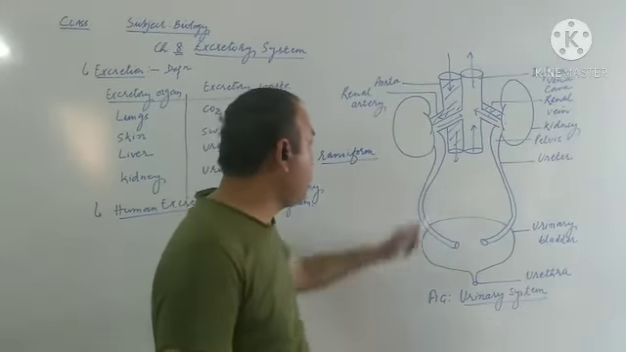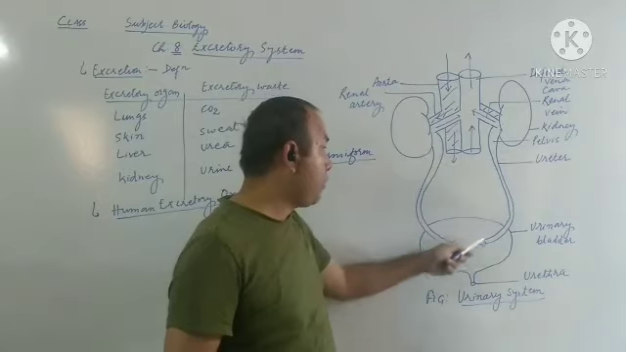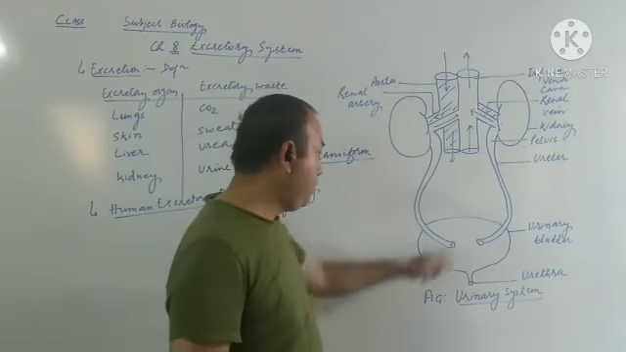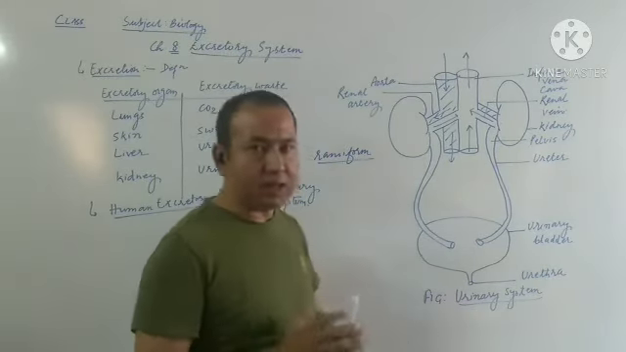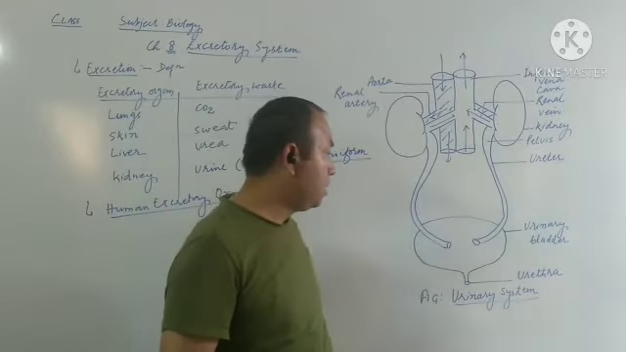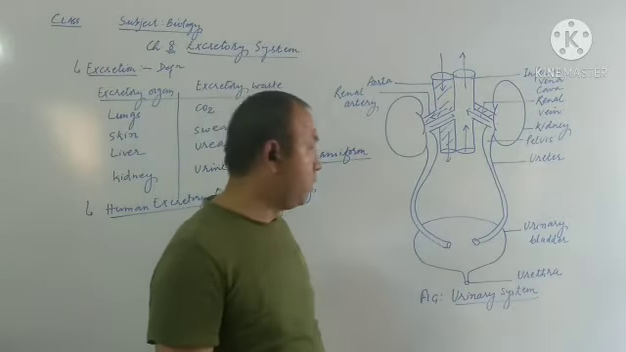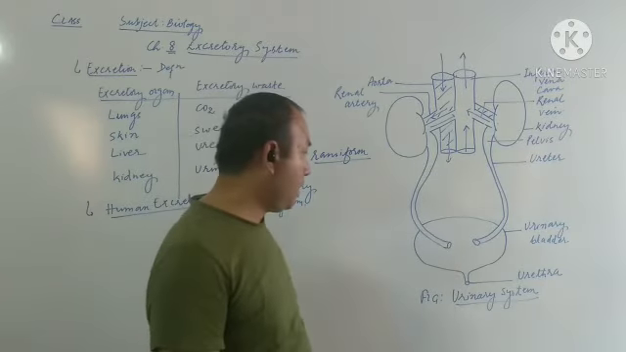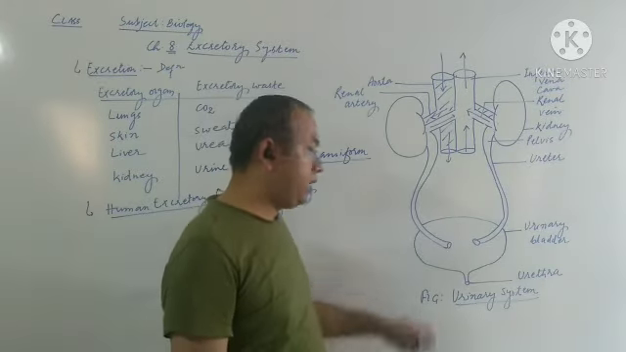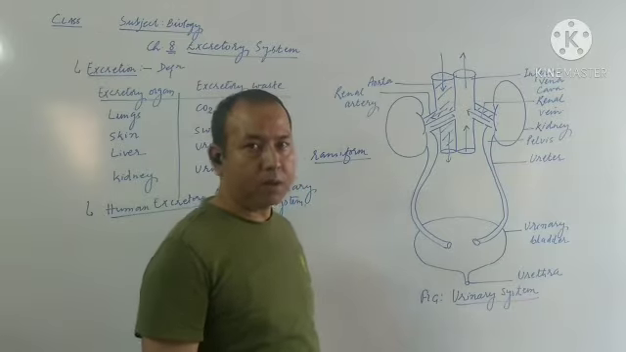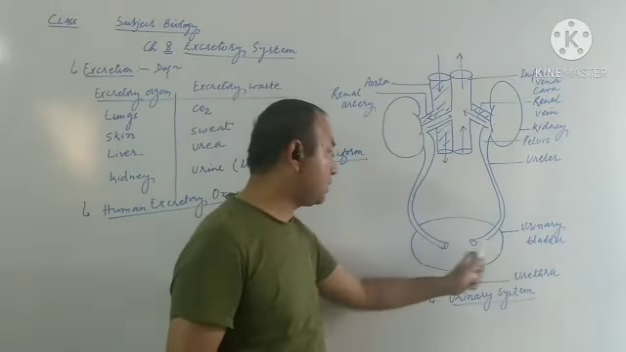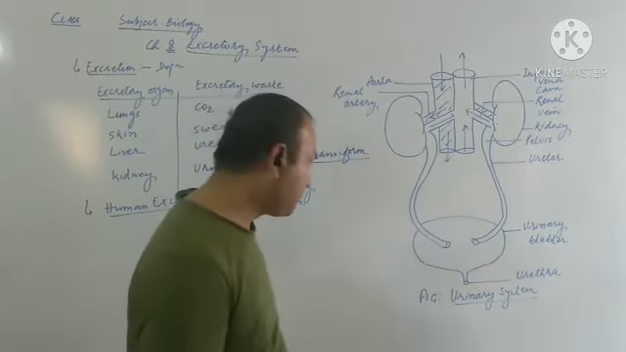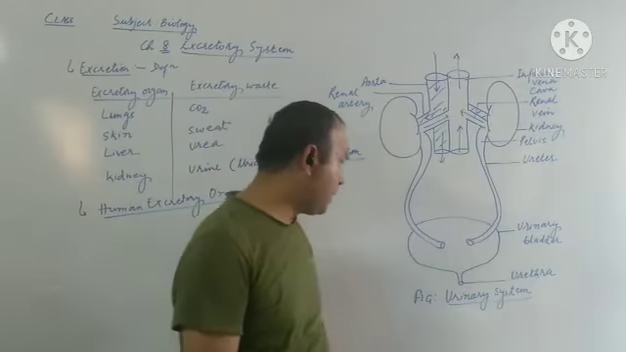Then after that, I told you about the ureter. Let's come back again. Ureter finally opens into a pear shaped, sac-like structure called urinary bladder, where the urine is temporarily stored. Urinary bladder is provided with a large number of circular muscles.